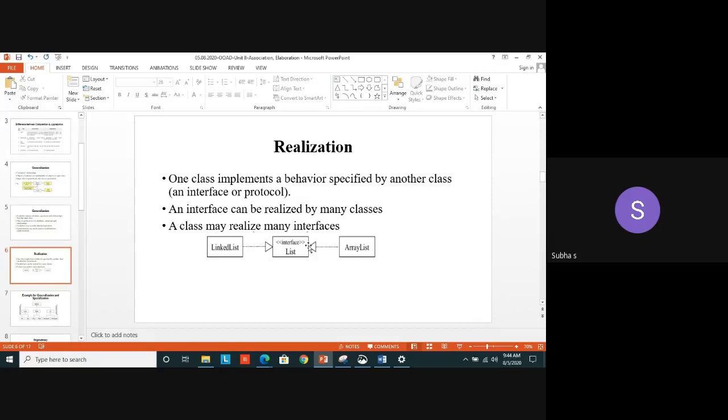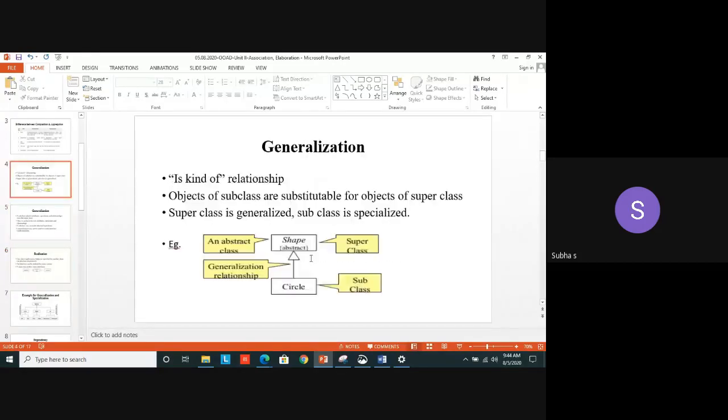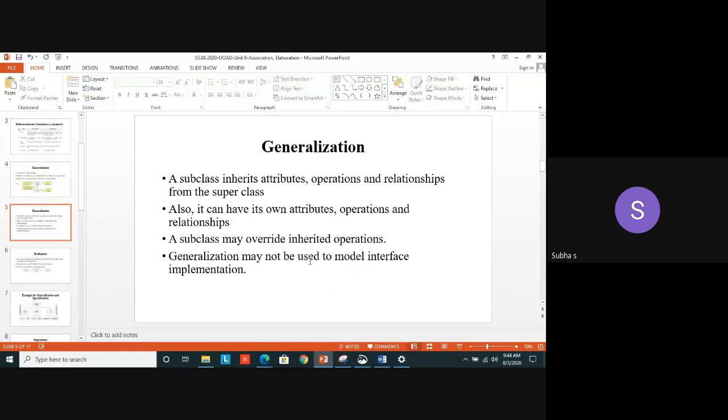I can make use of an interface. Yes, that can be used by another class also. That interface is implemented by some other class. That interface can be used by some other class. That is denoted as realization. Look at the diagram. Look at that symbol also. Dotted line with arrow mark, that denotes the realization. In the previous one, we saw what? A normal line with a triangle symbol. This is the difference between generalization and realization.